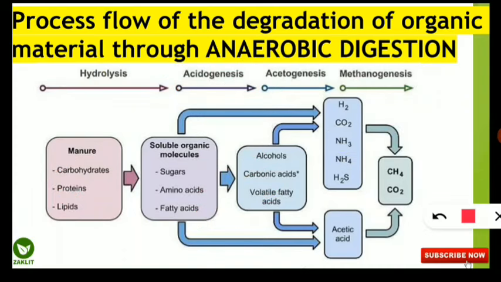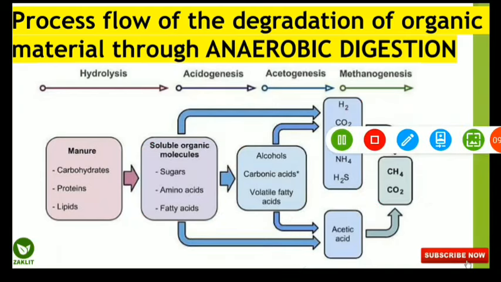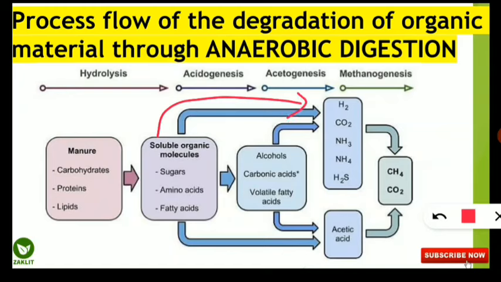So acetogenesis means the formation of acetic acid. So how it is formed? From these three components, that is alcohol, carbonic acid and volatile fatty acid, they give rise to acetic acid, as well as hydrogen, carbon dioxide, NH3, NH4 and hydrogen sulfide, that is H2S, can be formed. And similarly, from these three compounds, these are the components which can be directly formed. They are hydrogen, carbon dioxide, ammonia, NH4 and H2S.